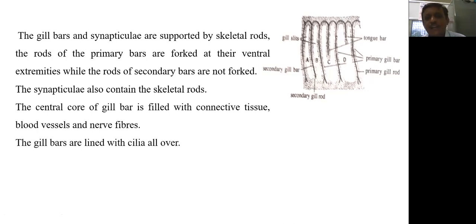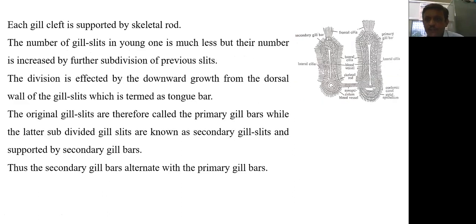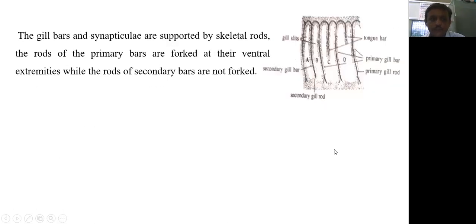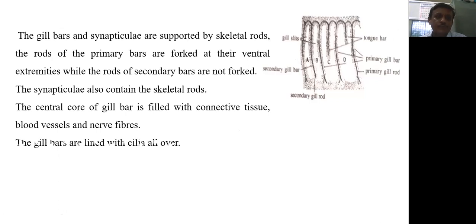The gill bars are lined with cilia all over the surface. So in the previous diagram, look at this diagram. All over the surface there are cilia, and in the center it has a blood vessel. Likewise here, these are lateral cilia, here a skeletal rod. This is the synapticulum between two gill bars. And these are the frontal cilia which are larger in size. So the gill bars are lined with cilia all over.